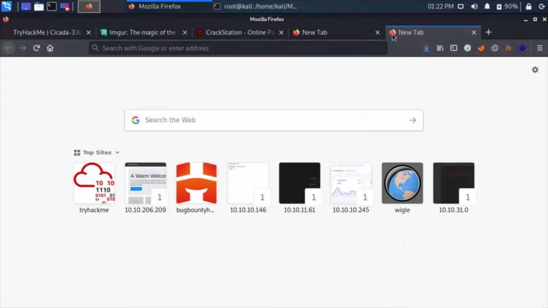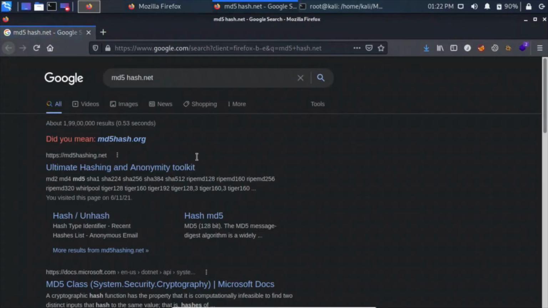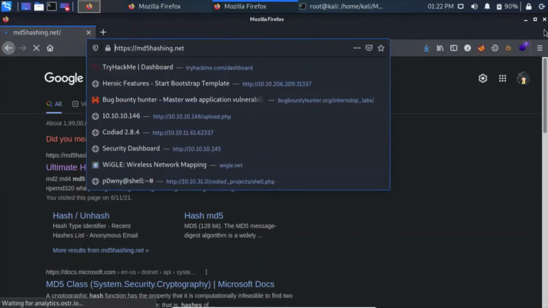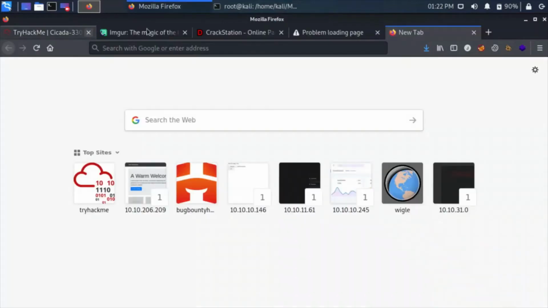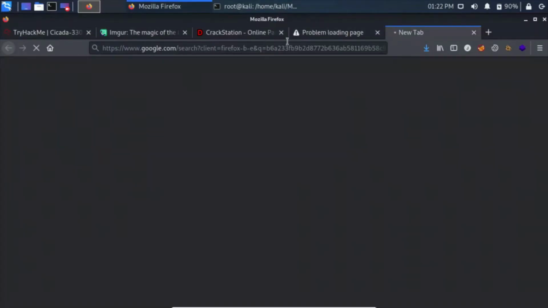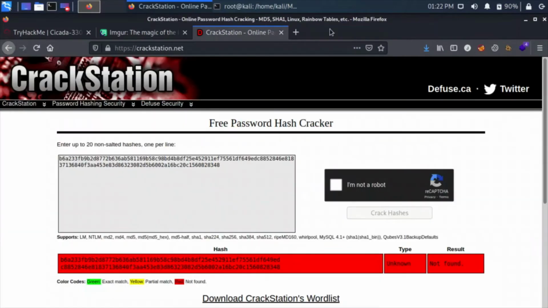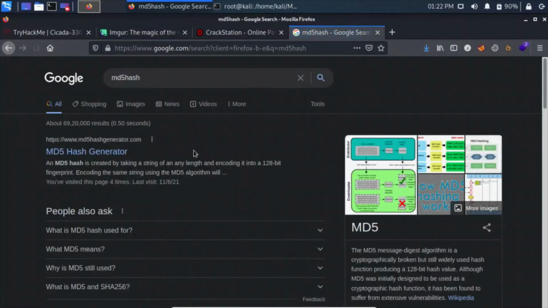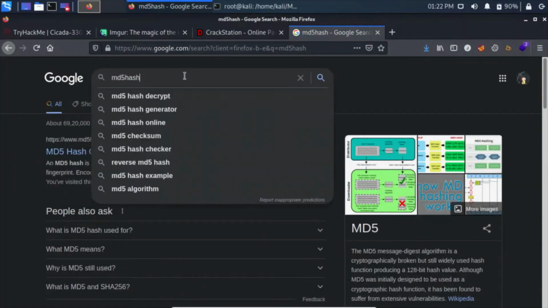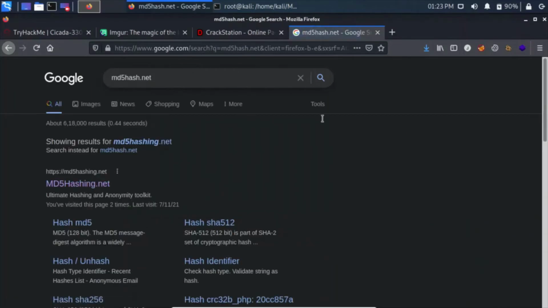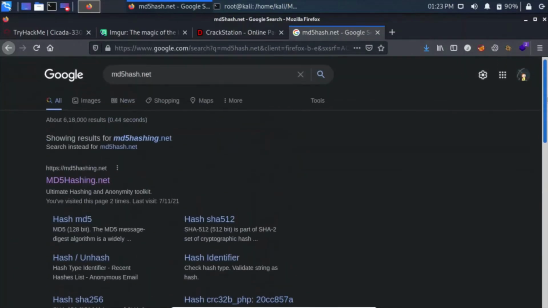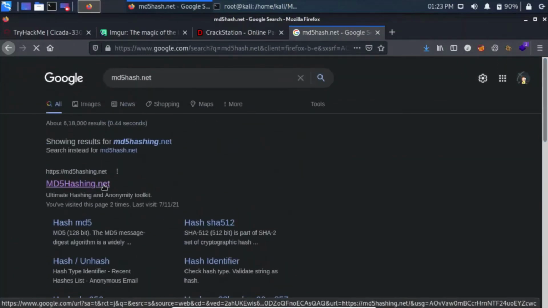Maybe it is also a cracking service. Let's try this. So just paste md5hash.net. Okay, so I guess it is this website.